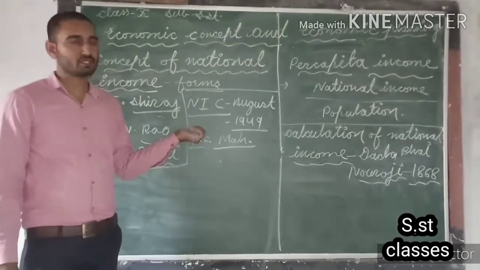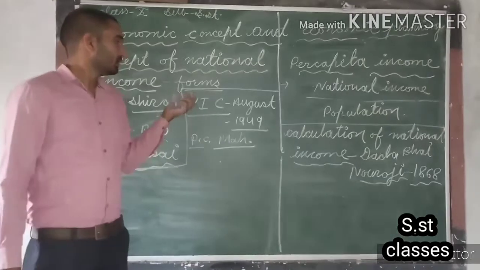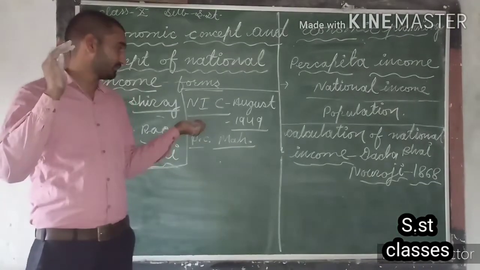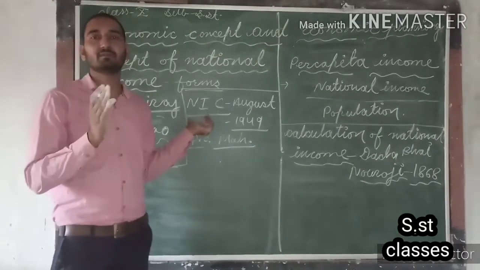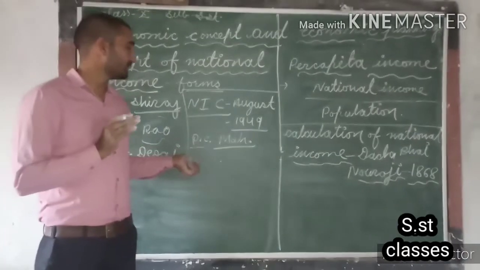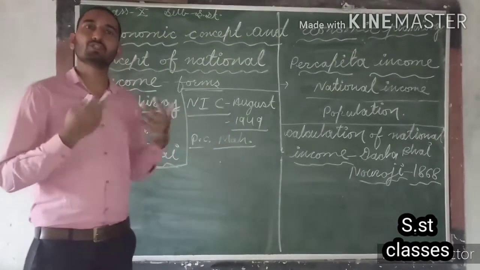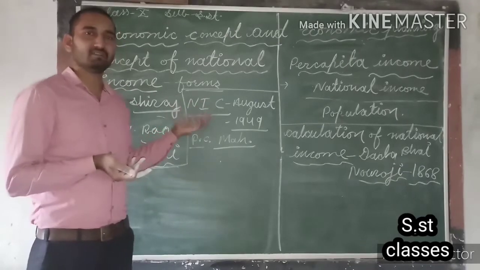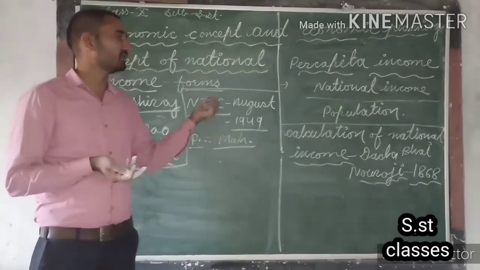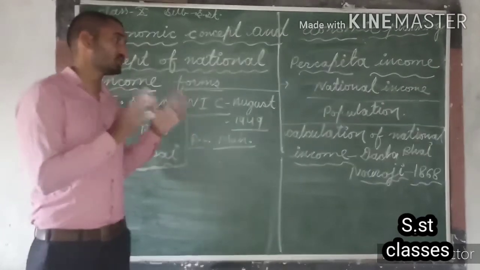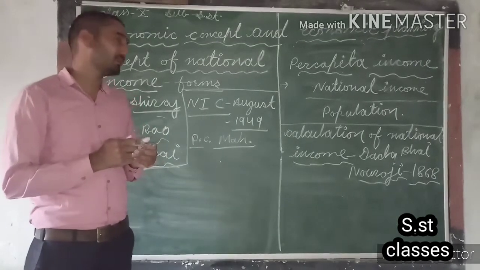So you can find a question like, who was the chairman of the National Income Committee in India? Then the answer will be P.C. Mahalanobis. Who was P.C. Mahalanobis? Then the answer will be chairman of the National Income Committee. Means the person who chaired the National Income Committee.